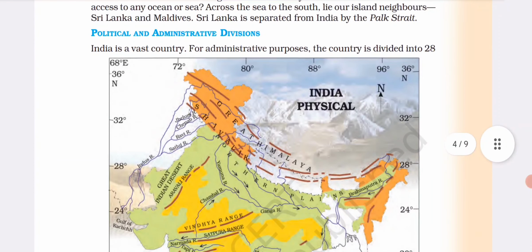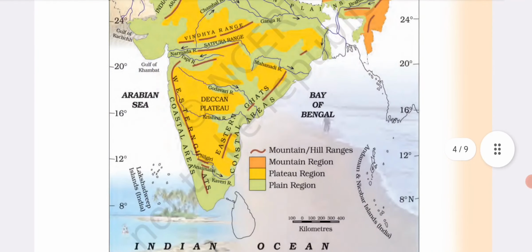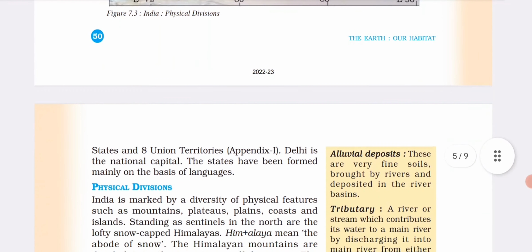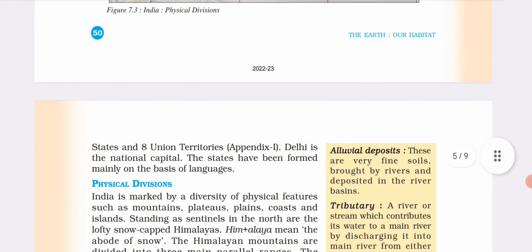Political and administrative divisions. India is a vast country. For administrative purposes, the country is divided into 28 states and 8 union territories. Delhi is the national capital. States have been formed mainly on the basis of language.